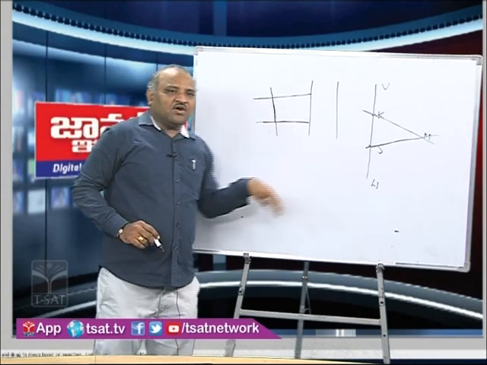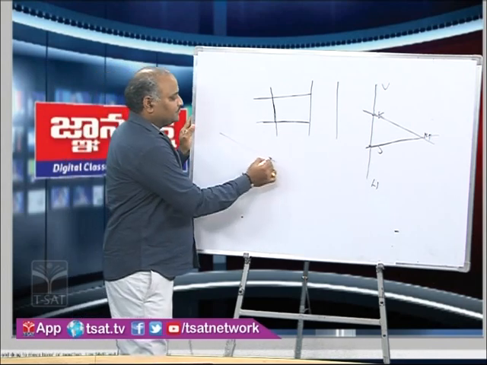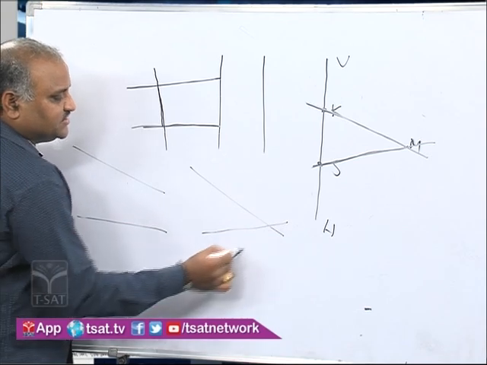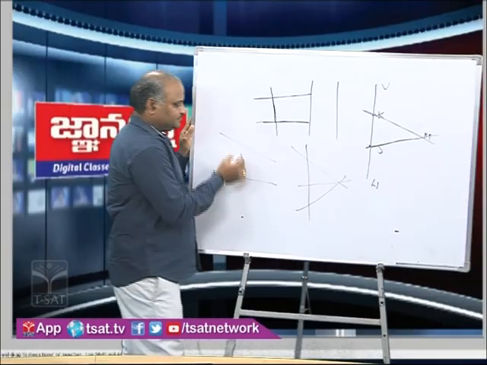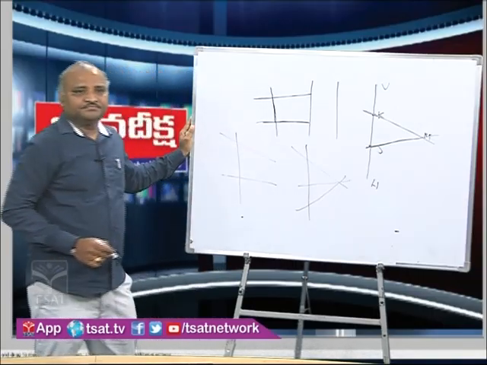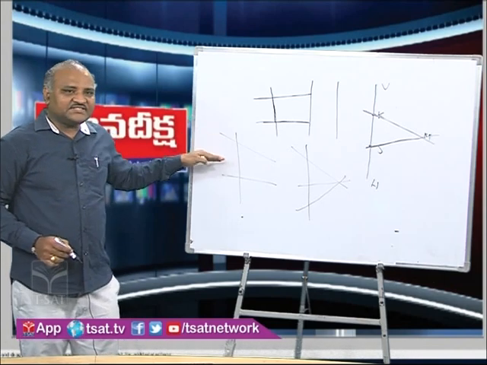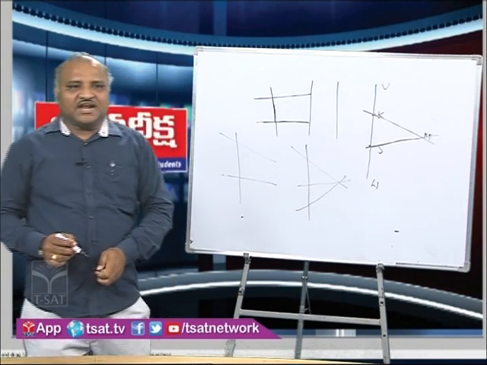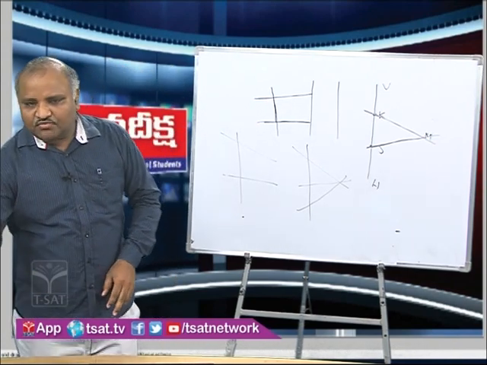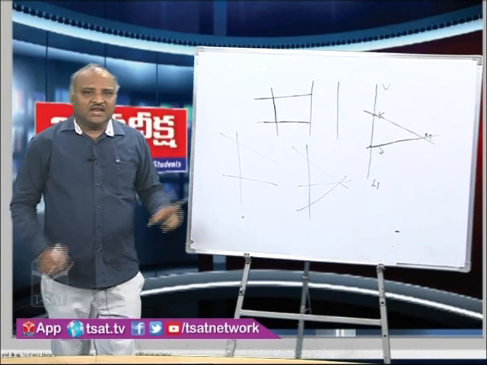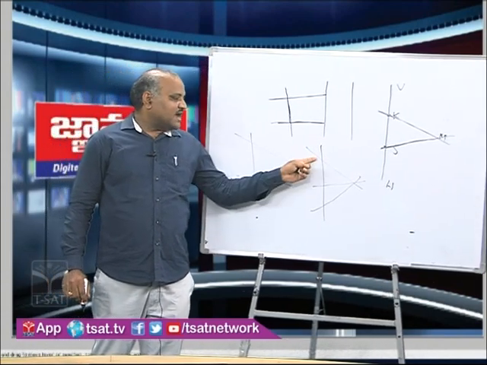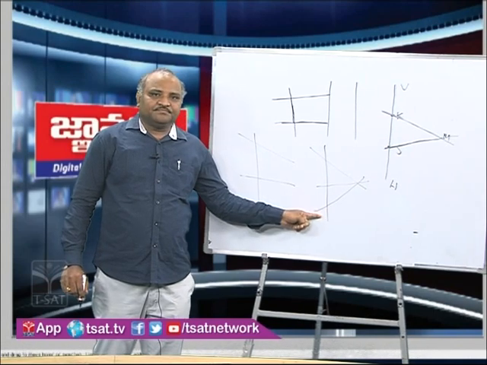Like this we can have two or more lines intersecting the same line. About intersecting lines and concurrent lines, we discussed in the previous class already. Now, we are going to discuss lines which intersect two or more lines at different points, like this.